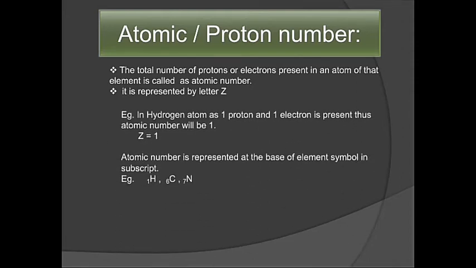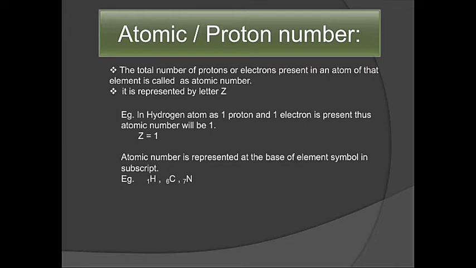For example, the hydrogen atom has one proton and one electron, so its atomic number will be 1. We count either proton or electron. If you consider another example such as carbon, it has 6 protons and 6 electrons. Therefore its atomic number will be 6.